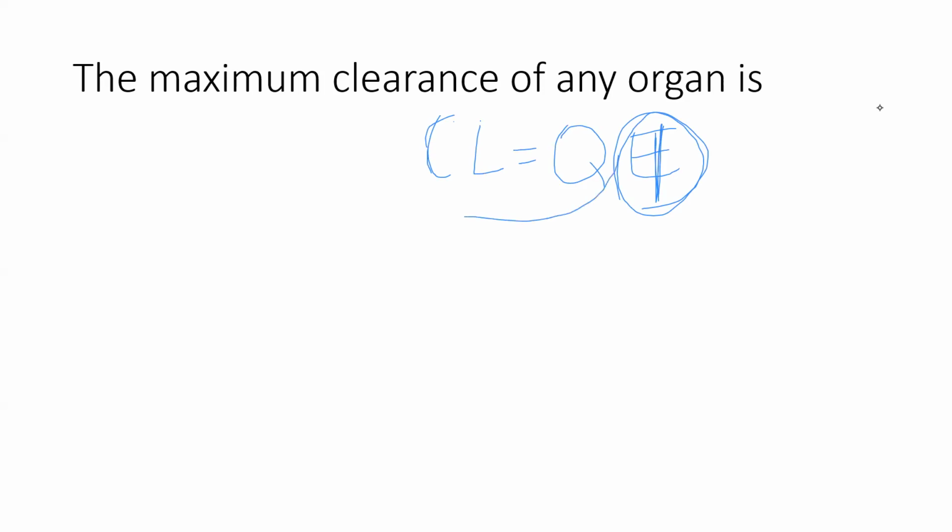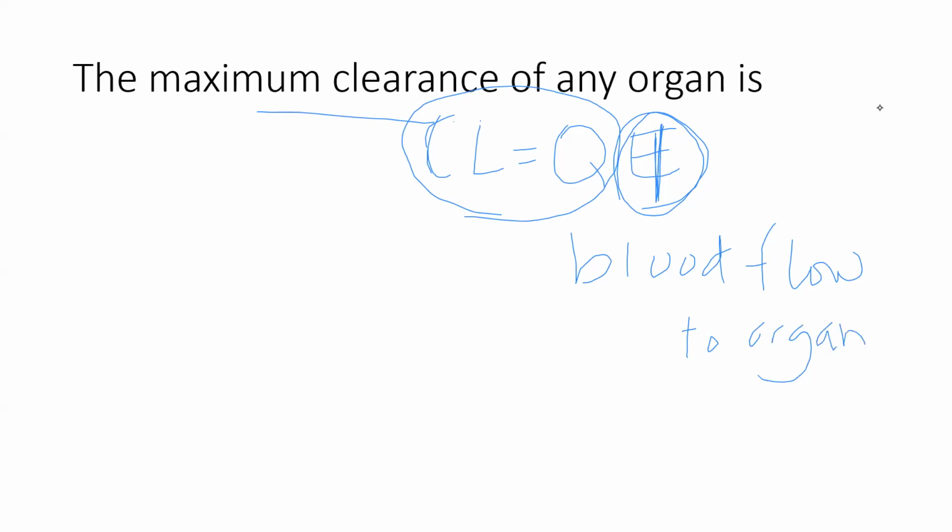So the largest clearance can be is Q, or blood flow to the organ. So blood flow to the organ is going to be the highest maximum clearance that you can have. In the case of the liver, it's hepatic blood flow, isn't it? Good.